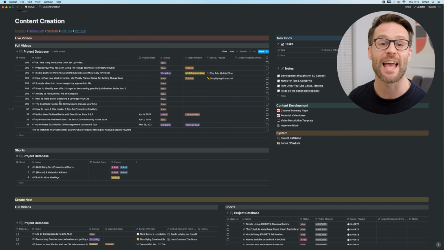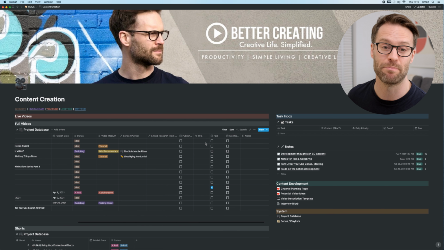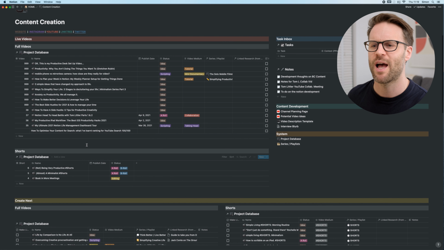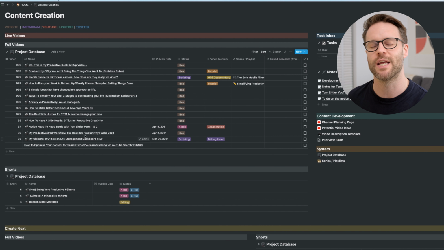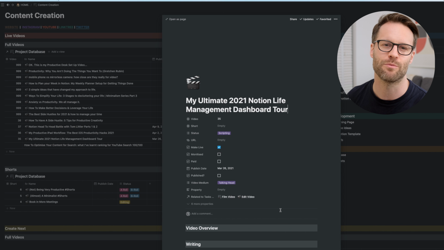You might recognize it. It's heavily influenced by Thomas Frank's system, his template. It's really hard to beat, right? But what I've done is made lots of simplifications to it, tweaks to suit my workflow, and that is the joy, I think, of Notion. It allows you to shape the system to serve your personal process.